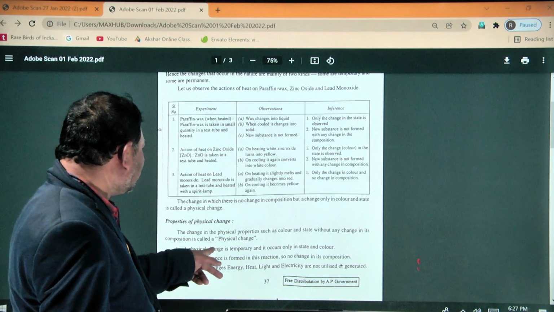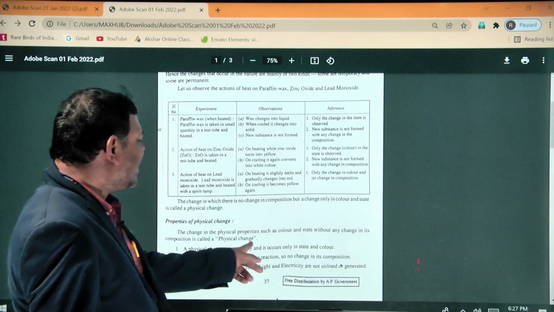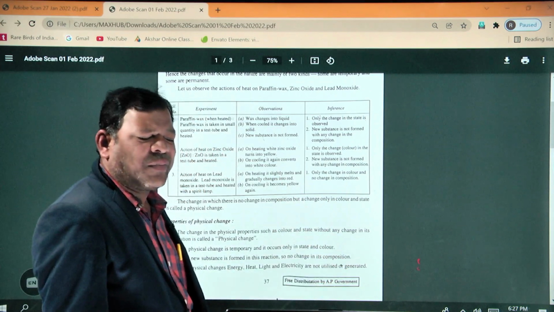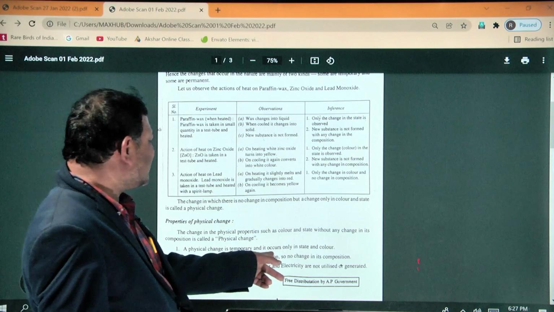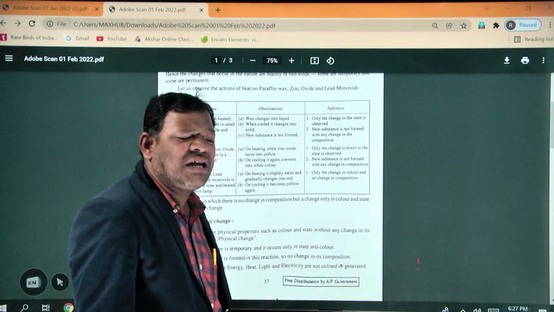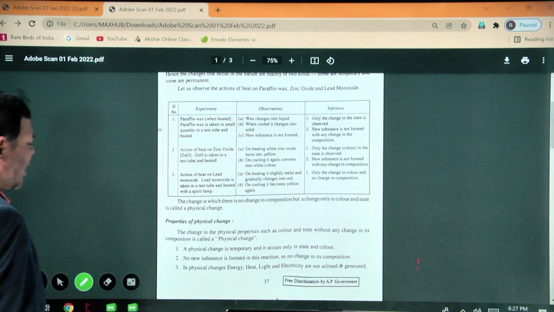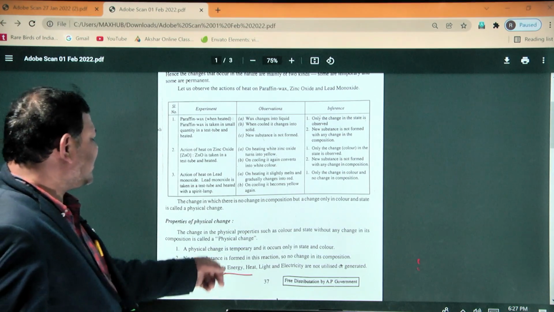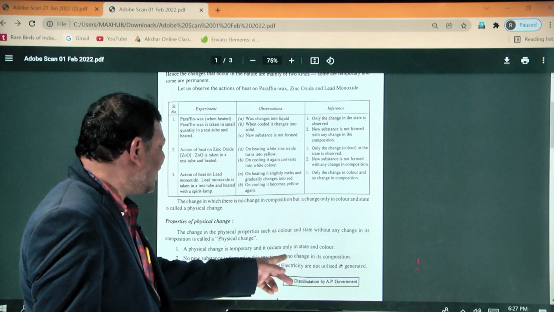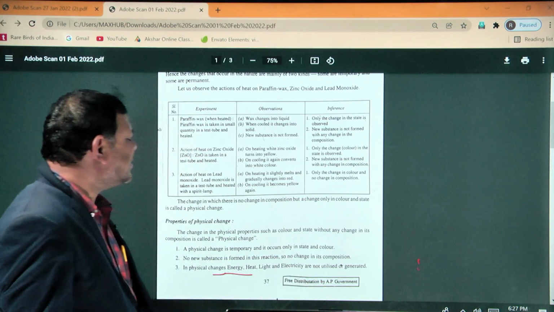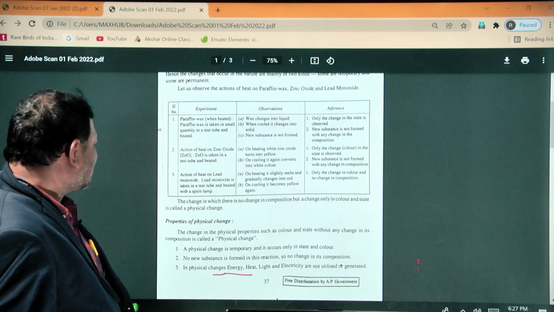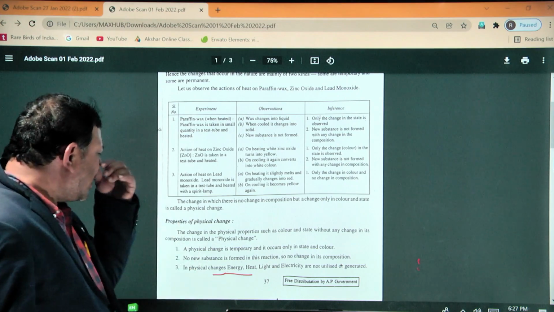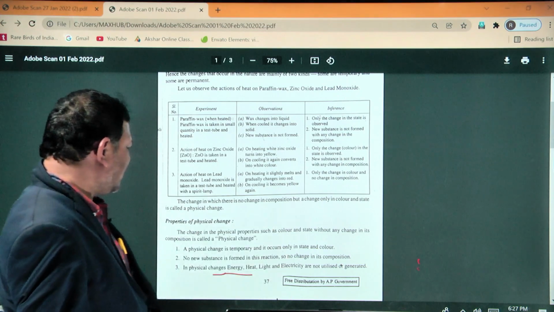The first point is that a physical change is a temporary change. It occurs only in state, color, size, and shape. No new substances are formed in a physical change. Third point: in physical changes, energy such as heat, light, or electricity is not utilized and not generated.